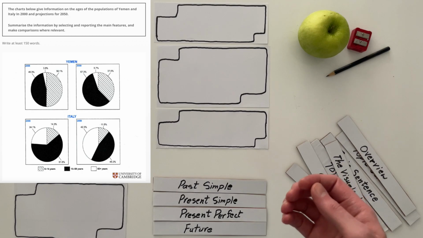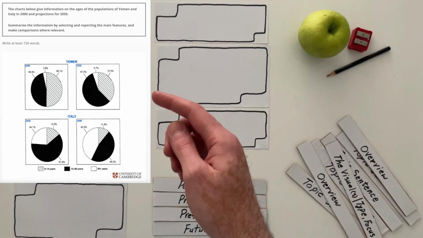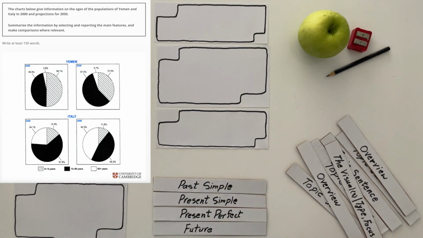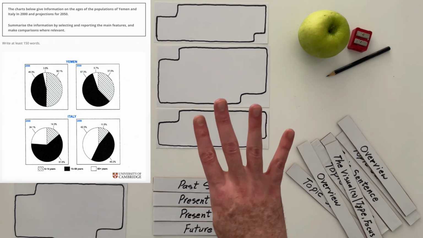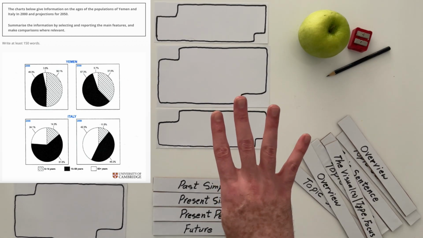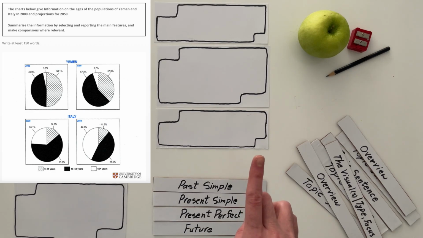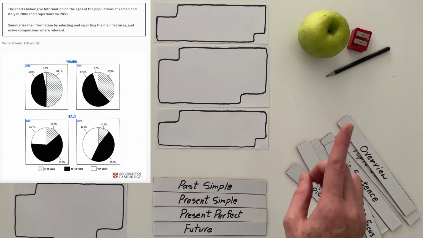All right, so let's analyze a little bit the visuals. We have two countries and there are three categories. There are four visuals, four pie charts. We have time frames. We have 2000 and 2050.